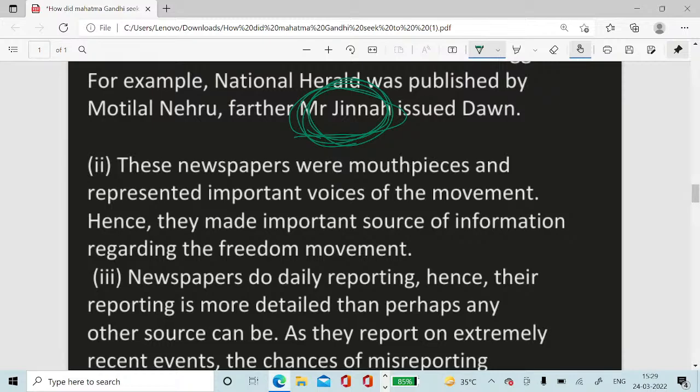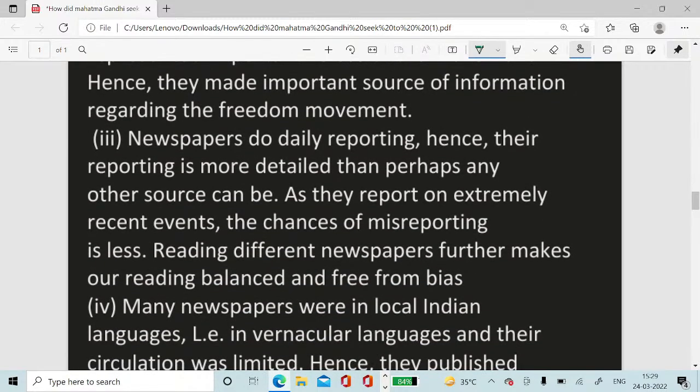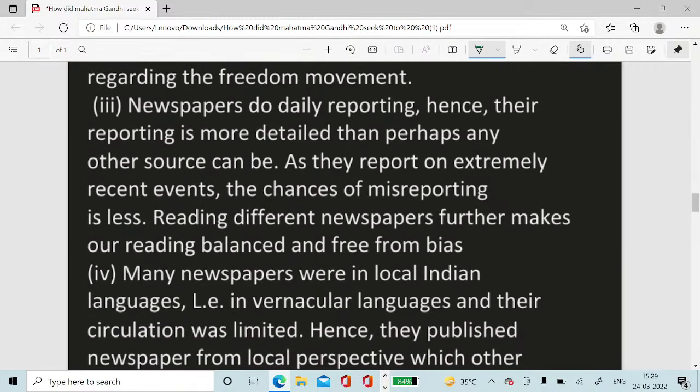Point two, these newspapers were mouthpieces and represented important voices of the movement. They were an important source of information regarding the freedom movement. Point three, newspapers reported daily, hence their reporting is more detailed than perhaps any other source can be, as they report on extremely recent events, the chance of misreporting is less.